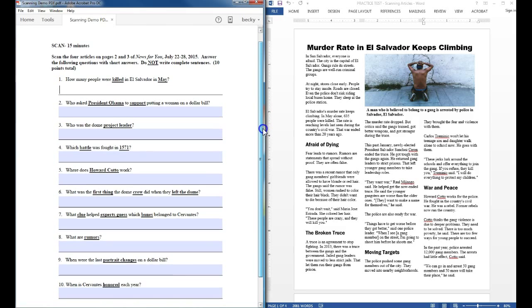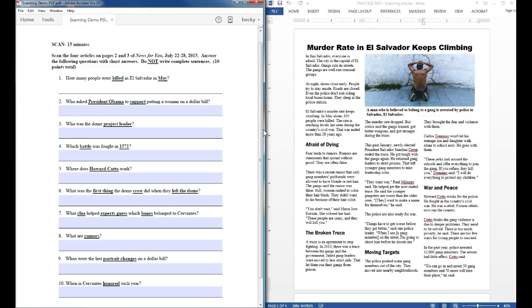Okay, so I'm going to do a quick demonstration of some scanning strategies you can use for our practice test that we did today. First, you'll notice that for each question I have underlined and put in bold some keywords. So whenever I do one of these questions, I look for the important words that I'm going to scan for and try and recognize in the text.